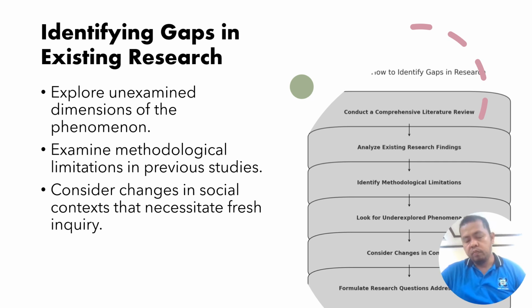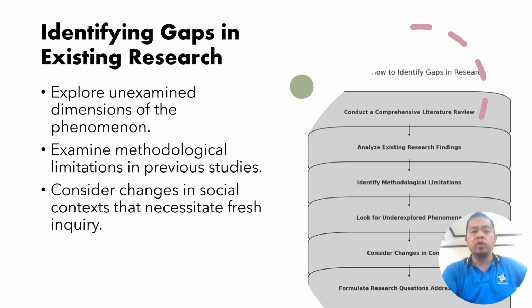Now, when you find this, it's the time. That's the part of the research wherein your study will fill in. And then, aside from unexplored aspects of the phenomenon, it could also be methodological limitations in the previous research. You can also look at their methods. You might have an issue with their methods, and you might want to add something to make it more scholarly. Or you can find new social contexts that necessitate fresh inquiry. Now, how do we identify research gaps?